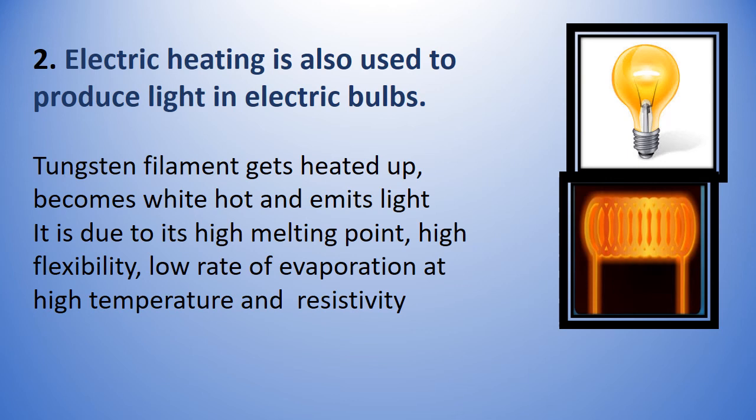Electric heating is also used to produce light in electric bulbs. Children, in incandescent bulbs or in filament bulbs, the thin wire that gives off light is called a filament. Usually this filament is made up of a metal called tungsten. This tungsten has many peculiarities. It has a high melting point. It is highly flexible. That means it can be made very, very thin. It has low rate of evaporation. That means it doesn't oxidize or burst at high temperature. And also it has a comparable value of resistivity. So when electric current flows through tungsten, it becomes white hot and it glows.